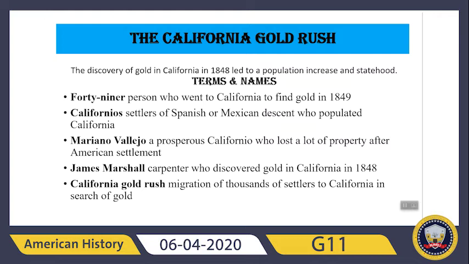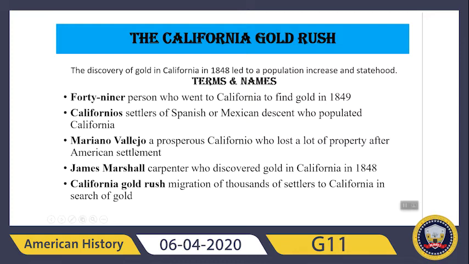Next is Californios. Who were Californios? Californios were the settlers of Spanish or Mexican descent who populated California. Next one is Mariano Vallejo.